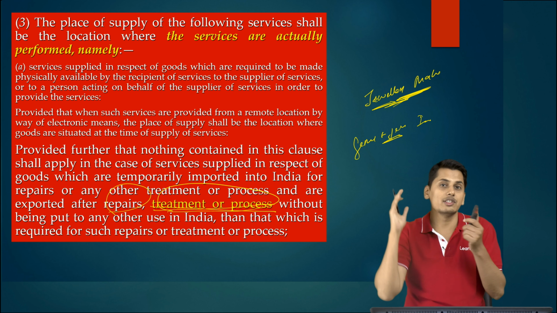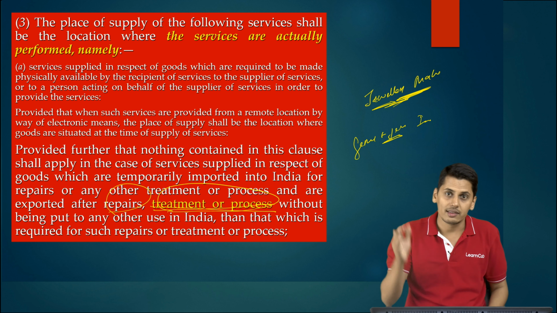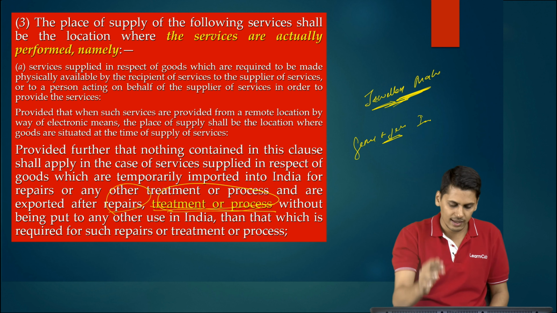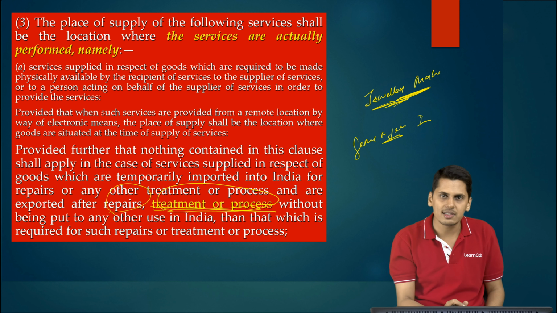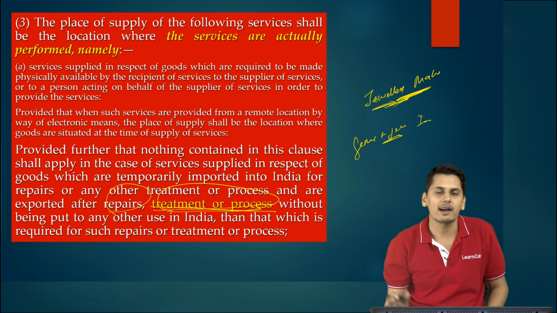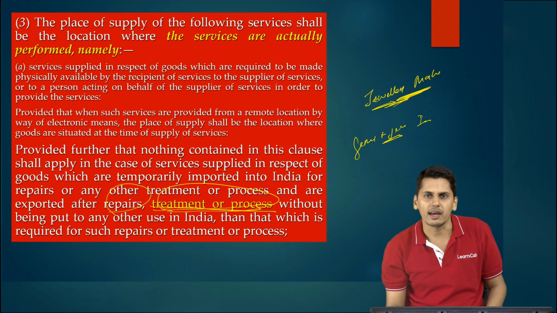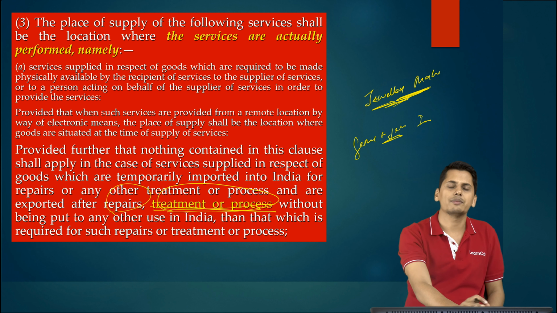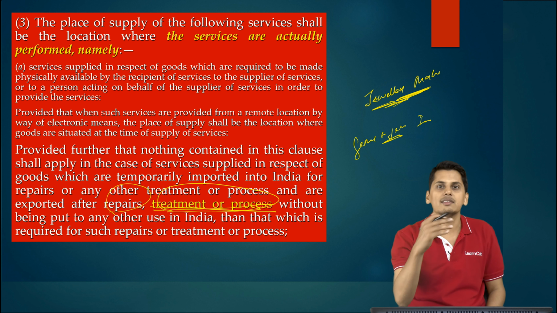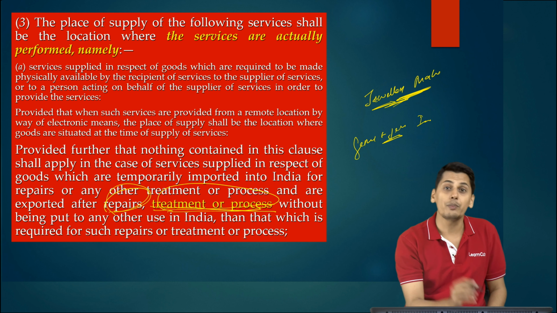So these ornaments, these jewelry, come into India. The craftsmen work upon it, they carry out a treatment or a process and then send this jewelry back outside India. Now had this treatment or process wordings not been there, was it covered under 13 subsection 3 clause A? The answer is yes, because it covered only repairs earlier.